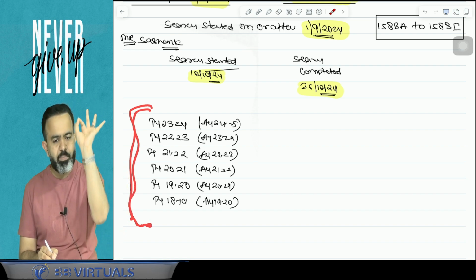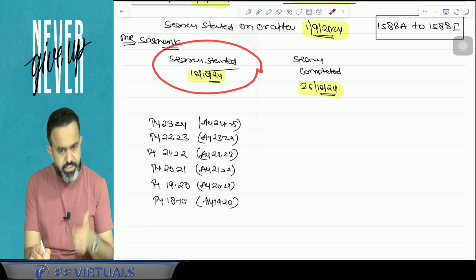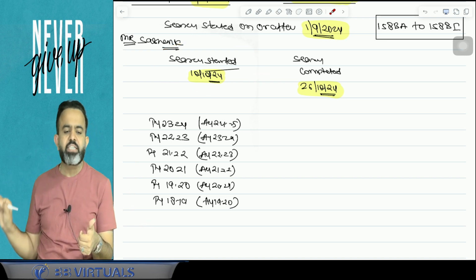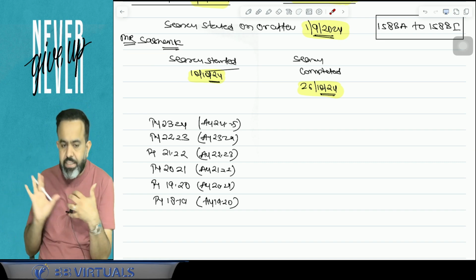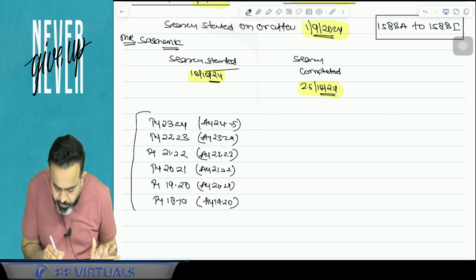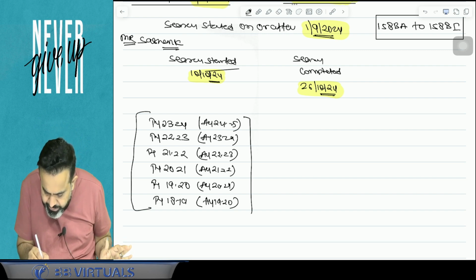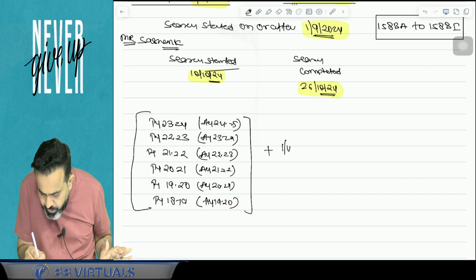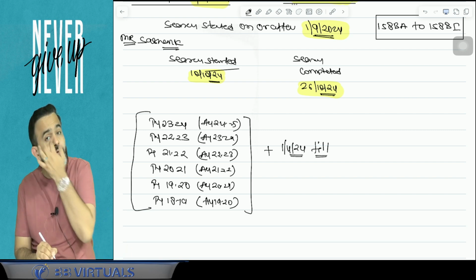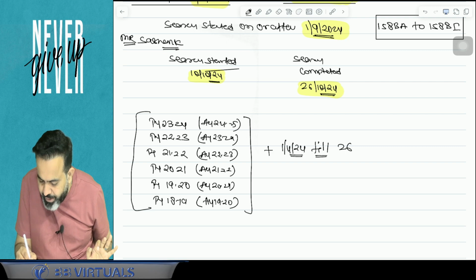So they will decide the block period. The block period is basically the search initiated in this year, then the last 6 previous years, or you can say the last 6 assessment years. But the block period is not only this much. Along with this 6 years, plus 1st April 2024 till the date on which the raid is completed. Here the search is completed on 26th October 2024.